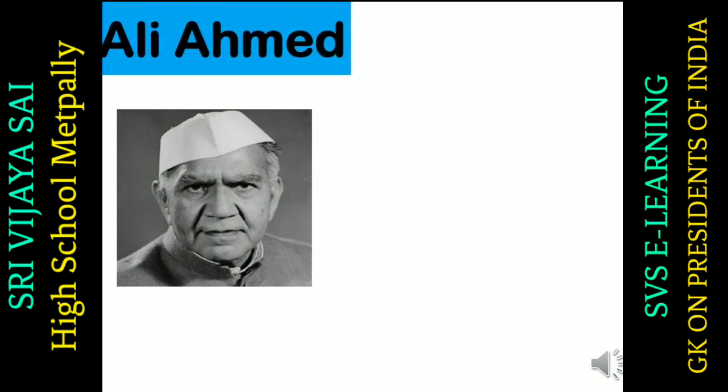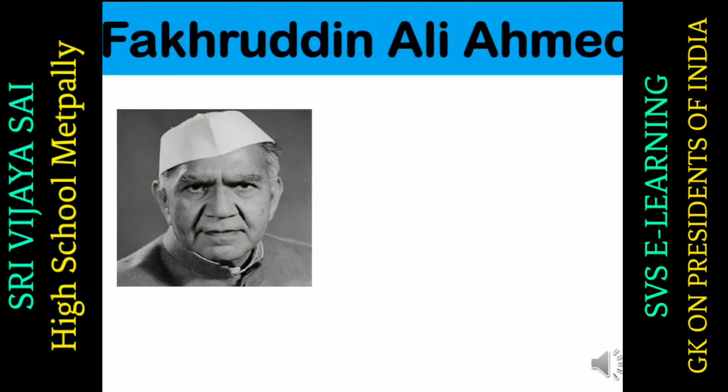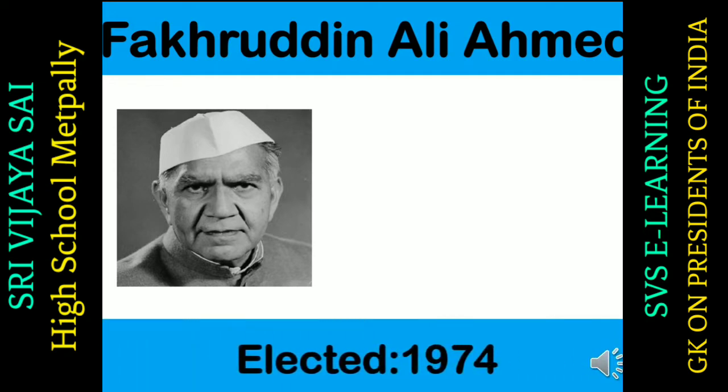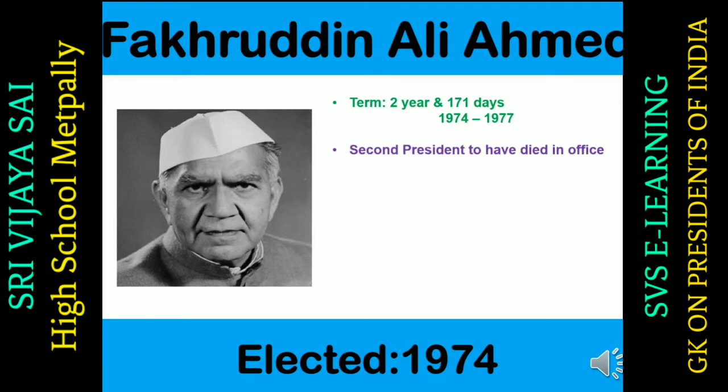The next president of India was Fakhruddin Ali Ahmad. He was elected in 1974. He served a term of 2 years and 171 days. He was the second president to have died in office. The first president, if you remember, who died in office was Zakir Hussain. He was a candidate of Indian National Congress.